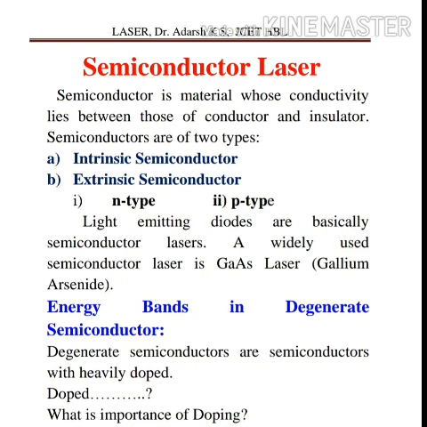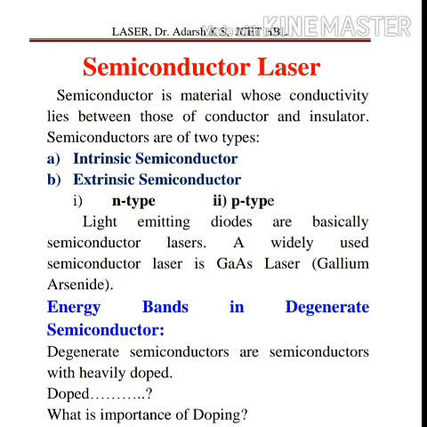And these semiconductors are classified into two types. One is intrinsic or pure semiconductor and the second one is extrinsic or doped semiconductor. Generally, the conductivity in a semiconductor depends upon the electron concentration as well as the hole concentration. In intrinsic or pure semiconductors, the electron concentration is equal to the hole concentration. In the second type, that is extrinsic semiconductor, the conductivity depends upon the doping agent.